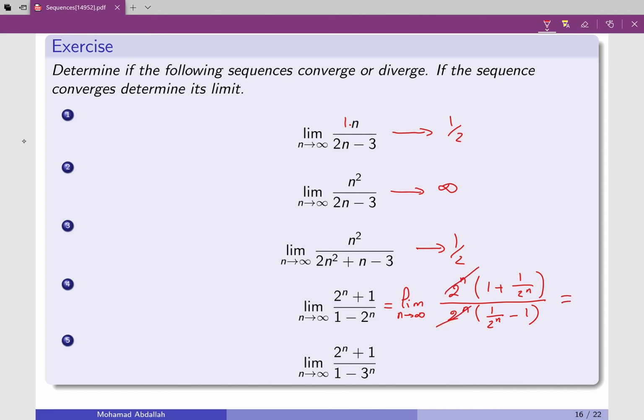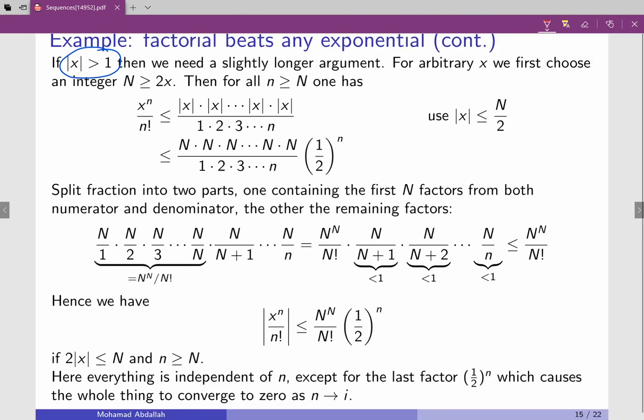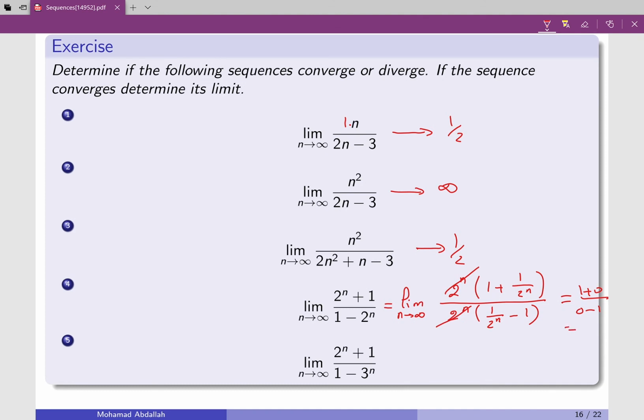Now I can take the limit. The top will be 1 plus, now 2 to the n goes to infinity, so 1 over 2 to the n is 0. So the top is 1 plus 0 and the bottom is 0 minus 1. So my answer is minus 1, which means it's convergent. Now you can try that one. Verify that this is going to be equal to 0 and that it's convergent as well. So all these are convergent except this one is divergent.